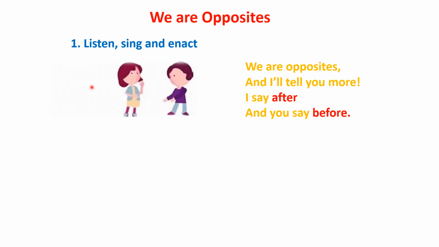Here the girl is saying to a boy that we are opposites, and I will tell you why. I will tell you more about it. Whenever I used to say after, you used to say before. That's why we are opposite. So here after and before, what is that? They are opposite. Okay, let's see another stanza.